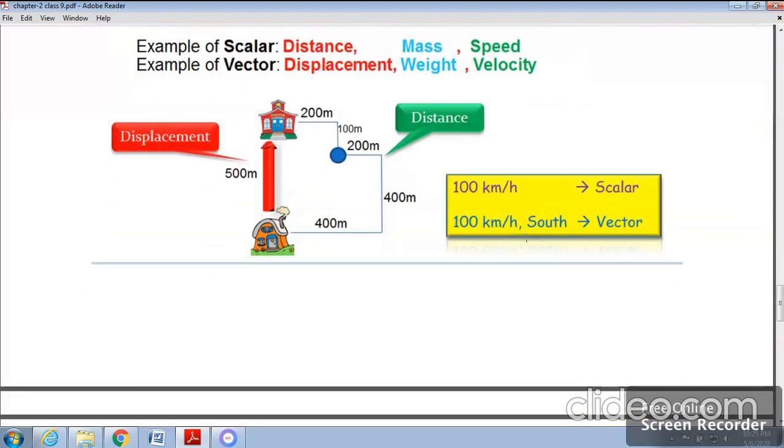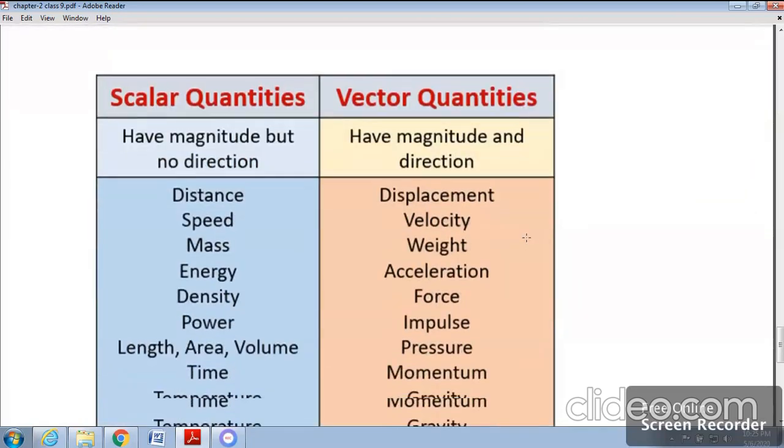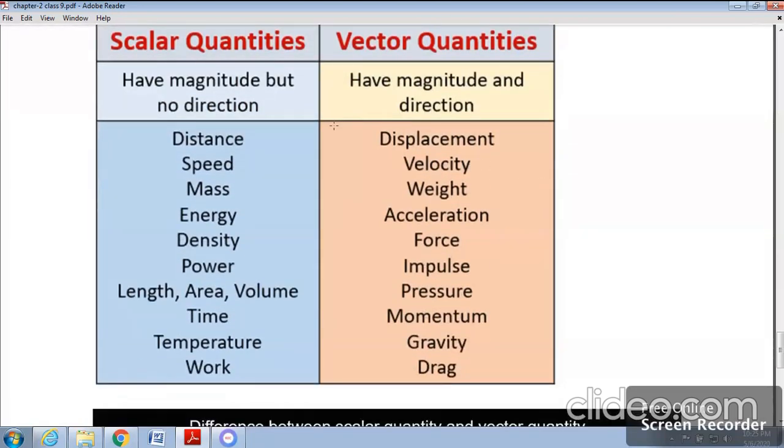Here are a few lists of the quantities which are scalar and vector. Very first, distance. A body covered a 5 meter distance. That means only magnitude is given, 5 numerical value, meter unit. Now taking an example of displacement.